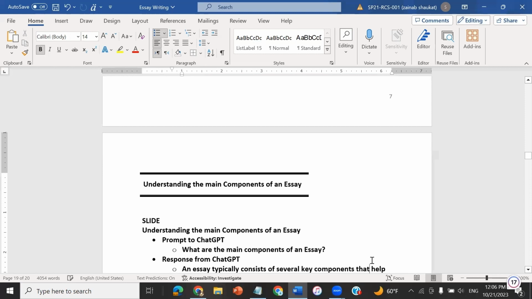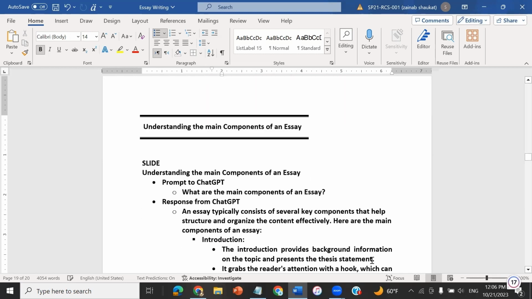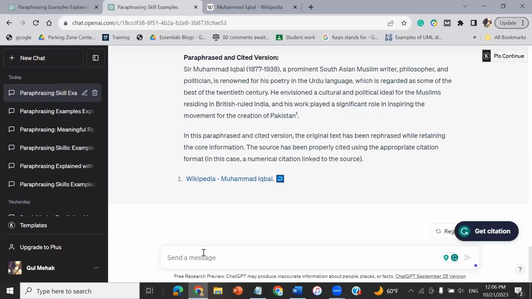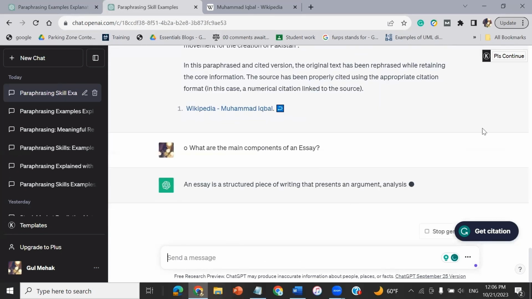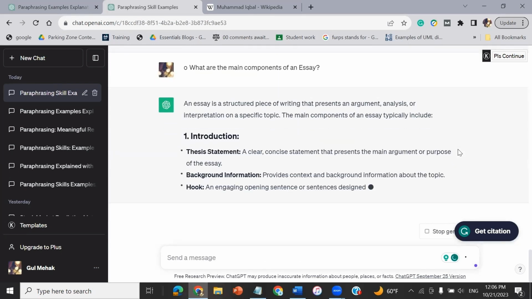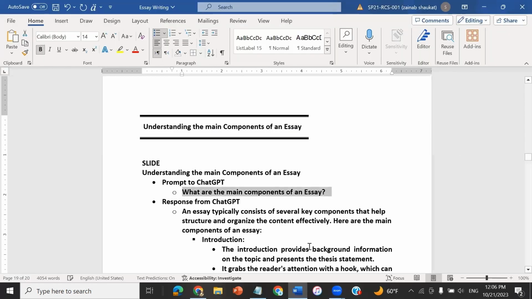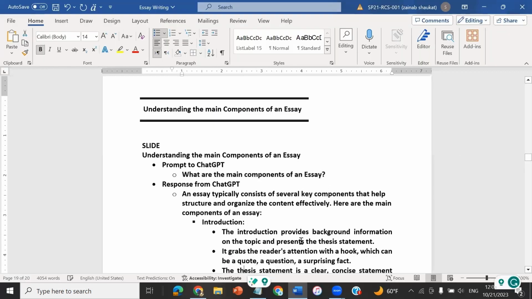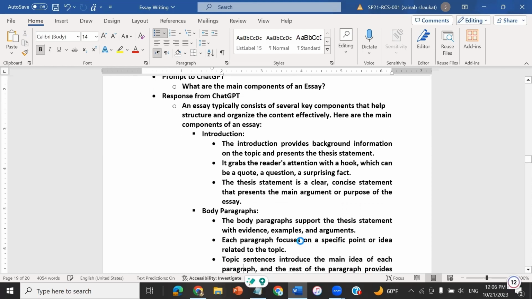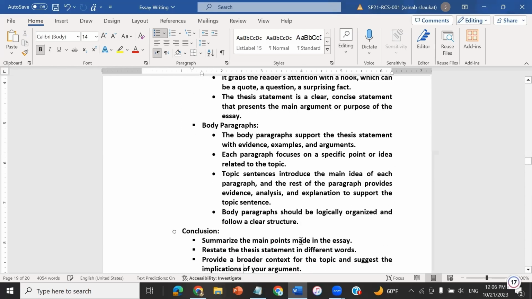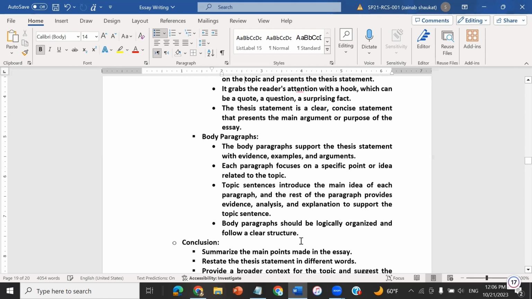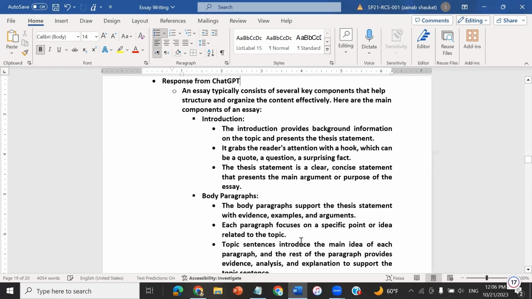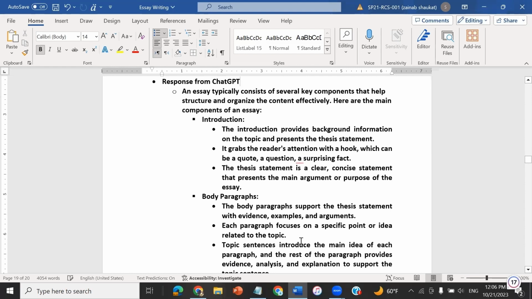To understand the main components of an essay, we gave a prompt to ChatGPT: what are the main components of an essay. It returned the information which I have already written here: introduction, body paragraphs, and conclusion. Along with that, ChatGPT also provides what information should be contained in each of these paragraphs.